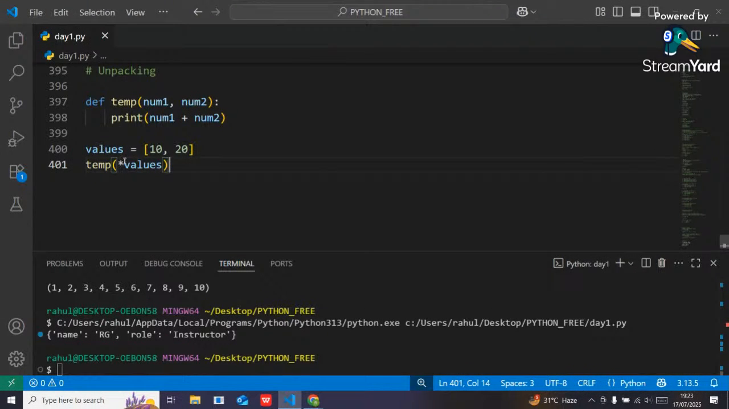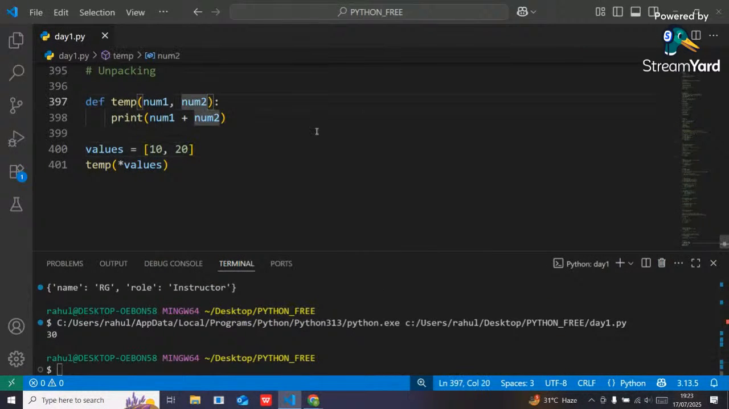So if I pass this one asterisk now, it will break this list collection and it will separate two values. The values will be taken in the form of num1 and num2. Got it? If I execute, see the output 30.